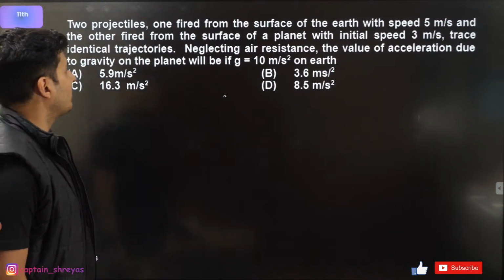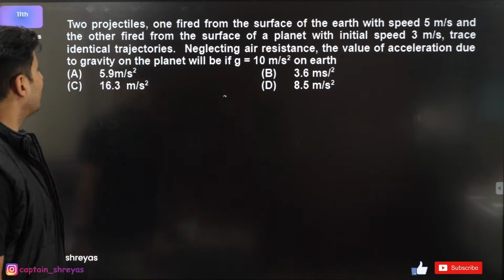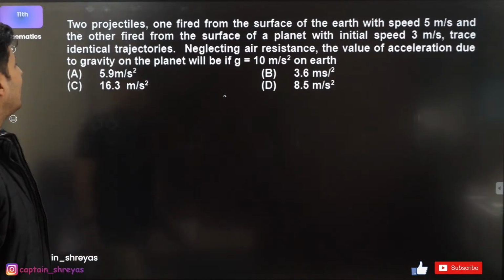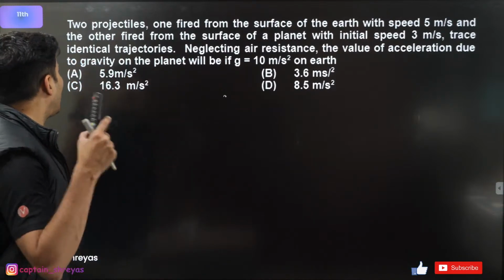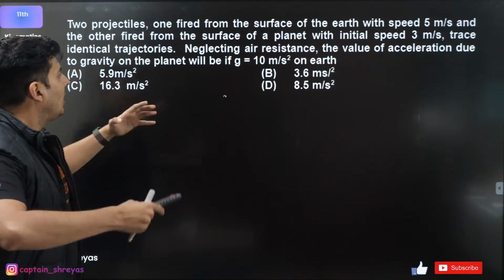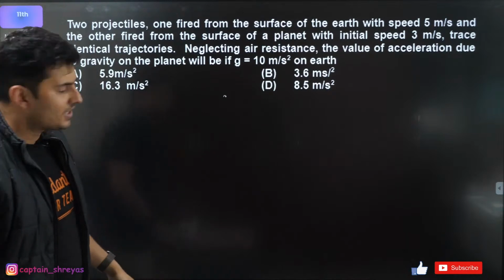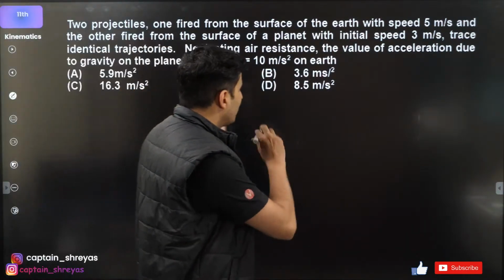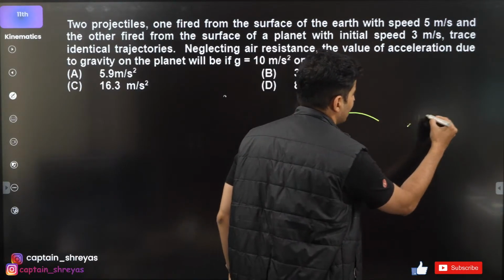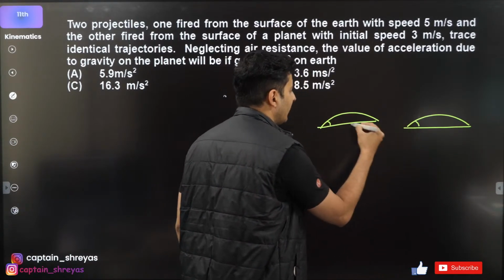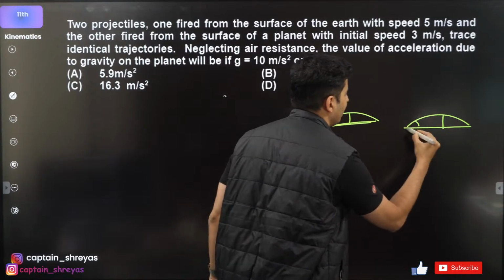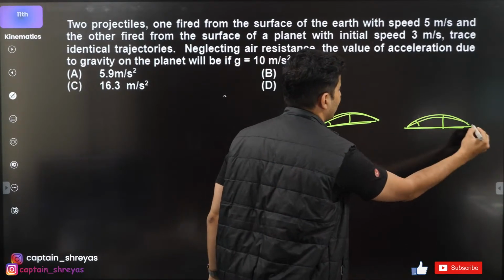Two particles, one fired from the surface of the earth with speed of 5, the other fired from the surface of a planet with 3, trace identical trajectories. Neglecting air resistance, what is the value of acceleration due to gravity on the planet? Interesting question. There are two projectiles, two different planets, but the trajectories are the same. That means this angle is the same, height is the same, range is the same. This path and this path are the same.